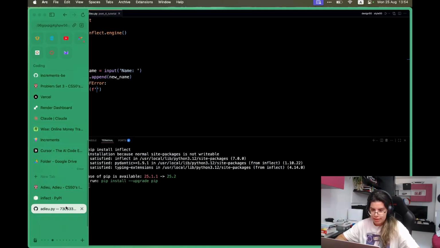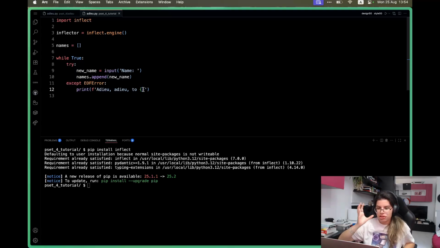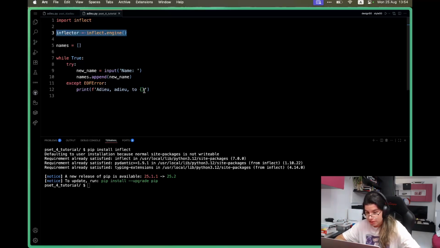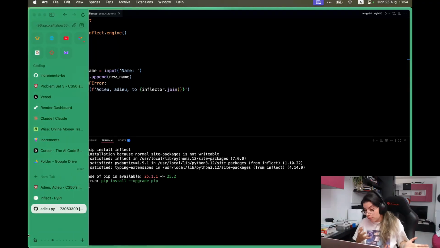So let me begin with adieu, like this, to, and now I'm going to use curly braces. Why am I using them? Because this way I can actually call some methods, use variables, and so on. So I would like to take my engine or my inflector, and on it call the join method that we found earlier that we thought would be useful to us, right?